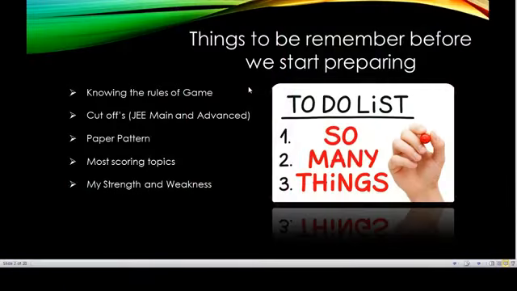The paper pattern for JEE Main and Advanced will be different. Knowing the rules of the game covers the competition: 15 lakh people are taking the paper. What do we need to do to clear JEE Advanced and get into the top 10,000? That is what we are targeting here. First, our aim is to get into the top 50,000 so that we get a good seat in NITs. Obviously, 2.2 lakh people qualify for JEE Advanced.